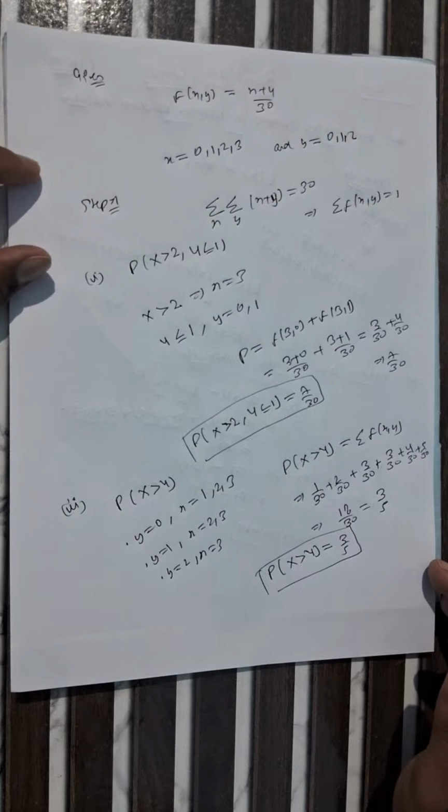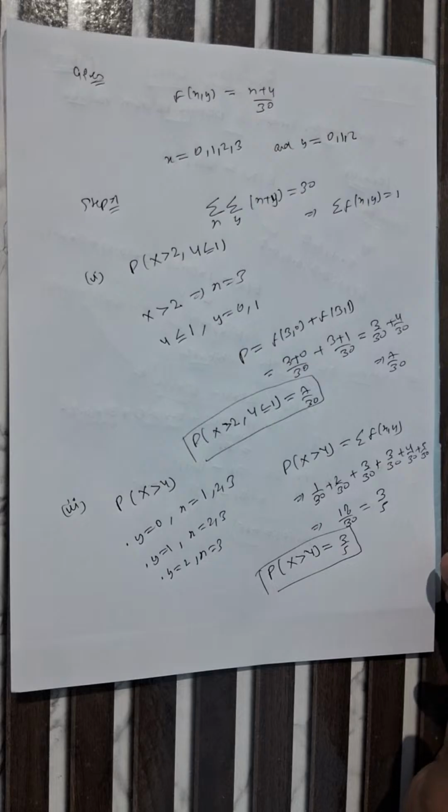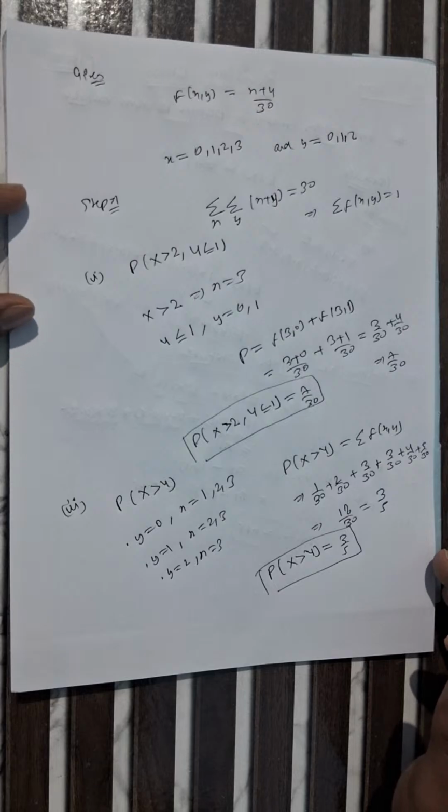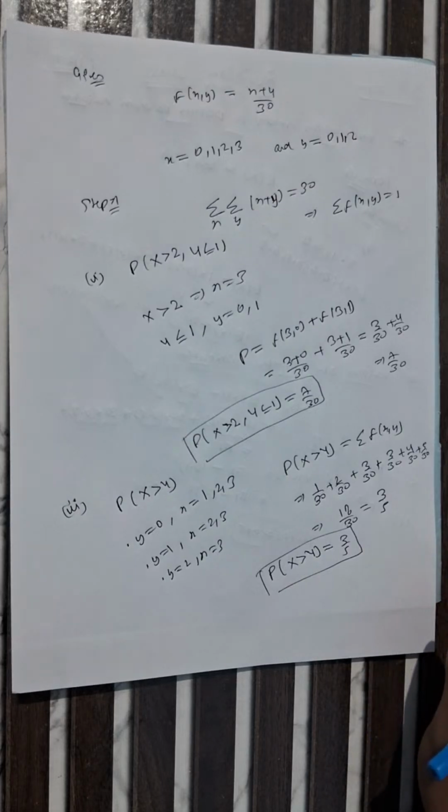Now we are moving to our second topic from the first module. One more part is there, I think: probability where x is less than or equal to 2 or y equals 1. So let's have the third part.